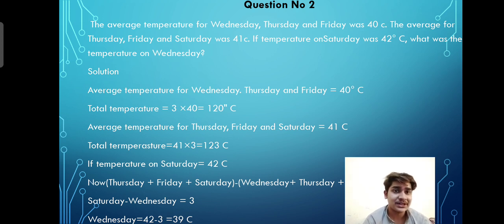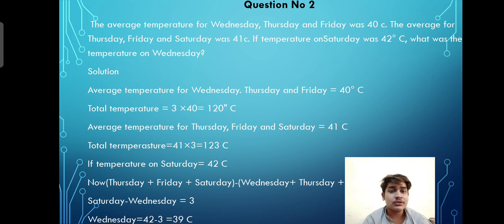The number of days is 3 and the average temperature is 40. So the total sum of the temperature in these 3 days is 120 centigrade. Similarly, in the next 3 days, Thursday to Saturday, the average temperature is 41 and the number of days is the same, 3. So 123 centigrade is the total sum of the temperature in the next 3 days.